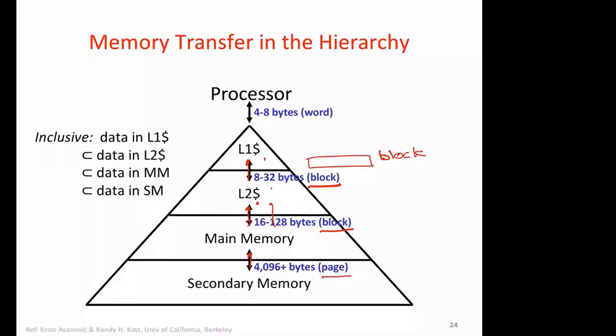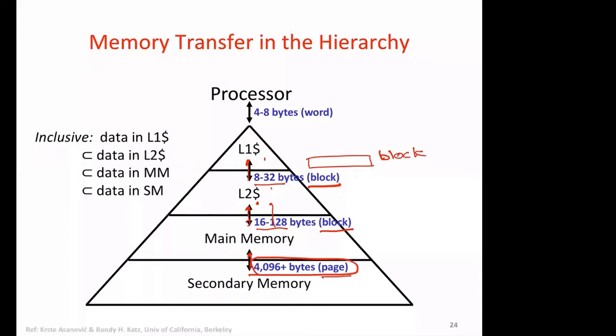Now the block size may also differ. The size of a block is 8 to 32 bytes across L1, L2, and it could be 16 to 128 bytes. Different computers may have different block sizes between L2 and main memory, and for a page we will see around 4K or so.